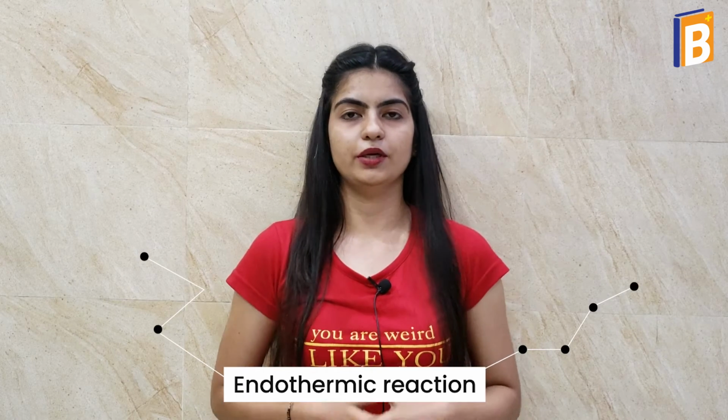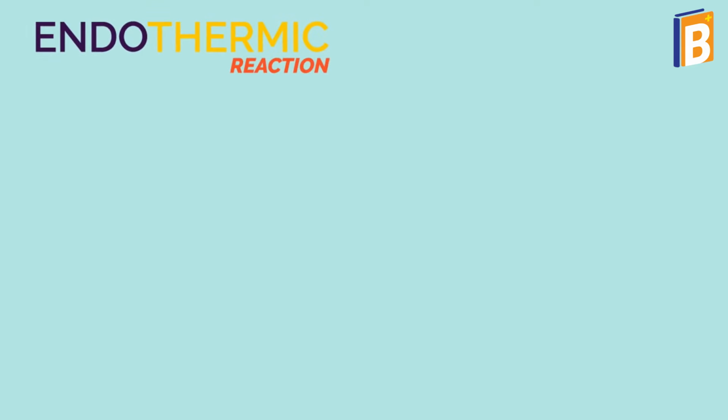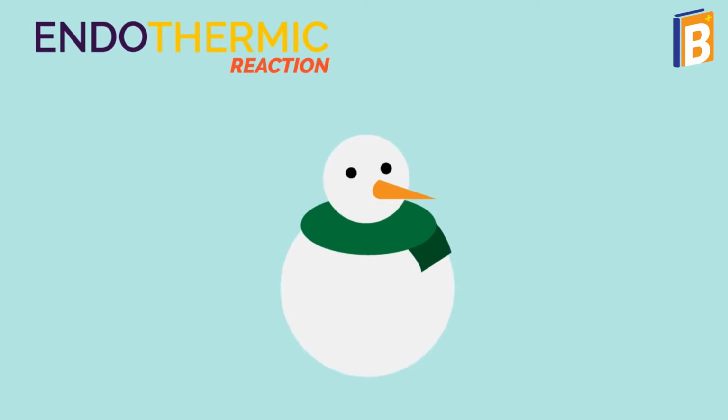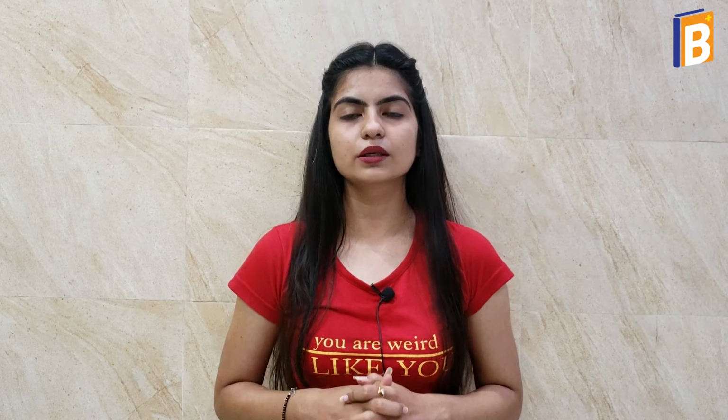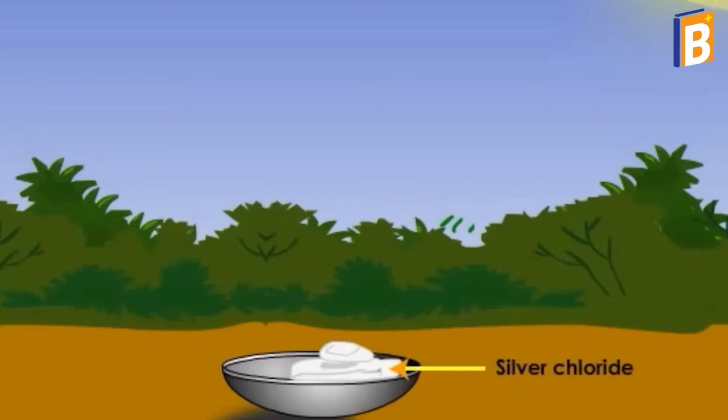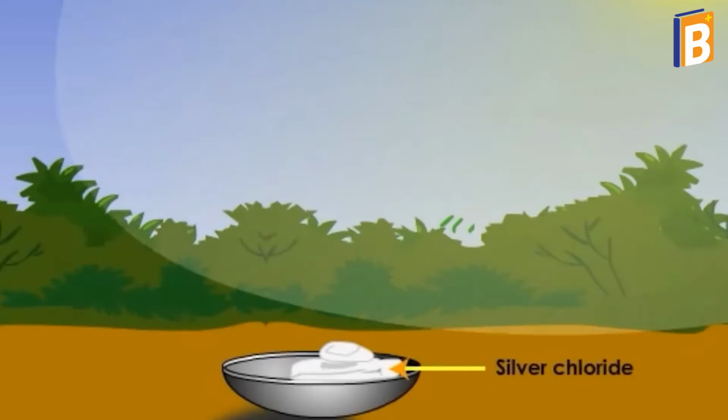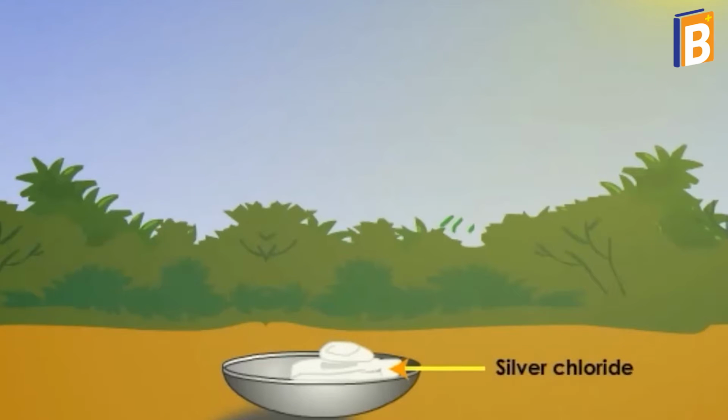Now, an endothermic reaction. An endothermic reaction is one in which energy is absorbed in the form of heat or light. The decomposition of vegetable matter into compost is an example of an endothermic reaction. Also, white silver chloride turns grey in sunlight. This is due to the decomposition of silver chloride into silver and chlorine by light.